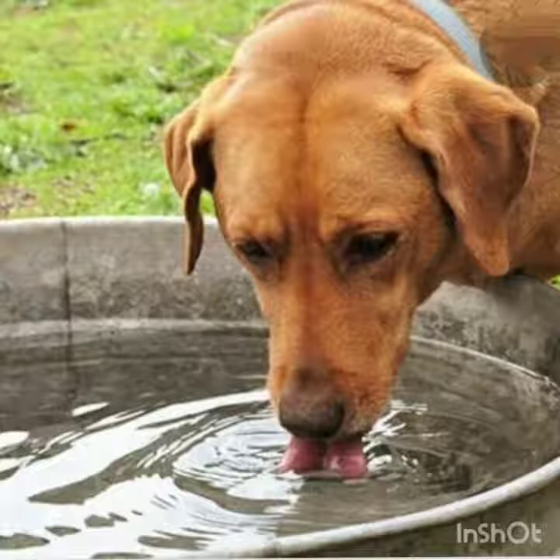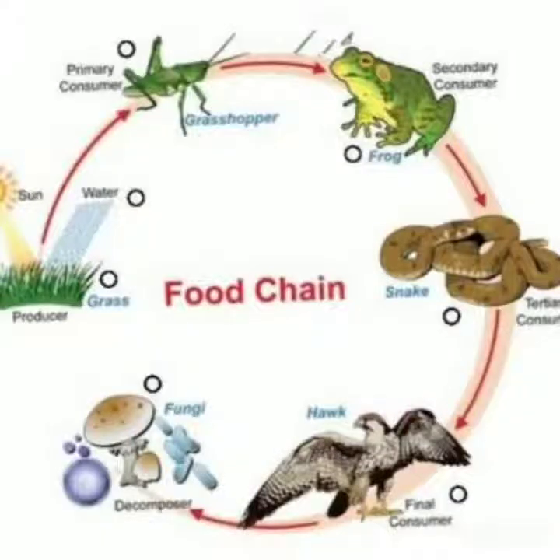Now food chain, the last and the most important topic that we are going to learn. Food is what we eat, and after getting food we get energy, right? After eating food we get energy. Now chain, what is this chain? What is the meaning of chain? You can all see a chain. Your mama wears a chain, I am also wearing a chain right now. So how does it look? It is attached to each other, right?